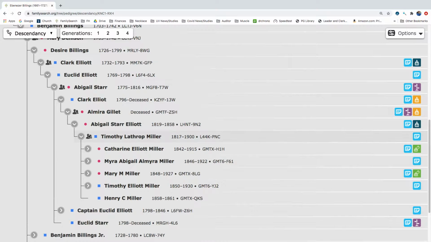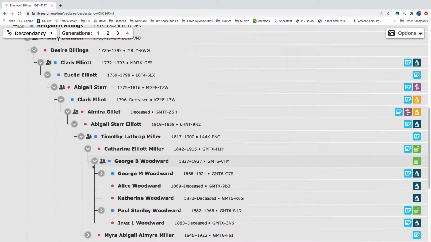Okay, Abigail married Timothy Lathrop Miller, and they had 5 children. Let's click on Catherine Elliott Miller. And we come to George. She married George B. Woodward. George B. Woodward had these 5 children.